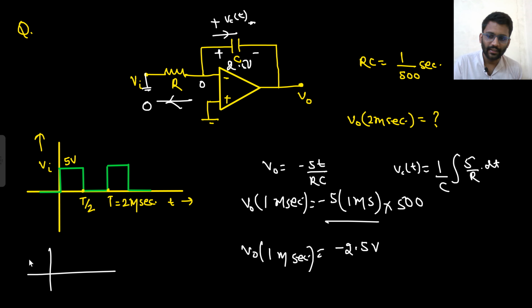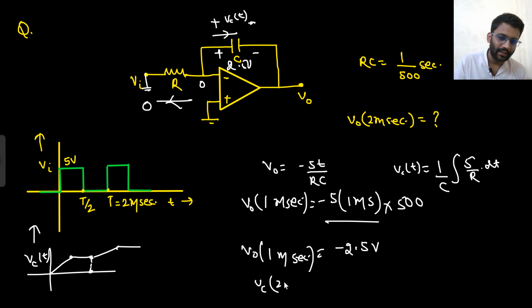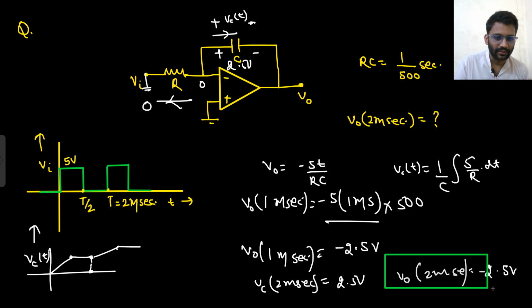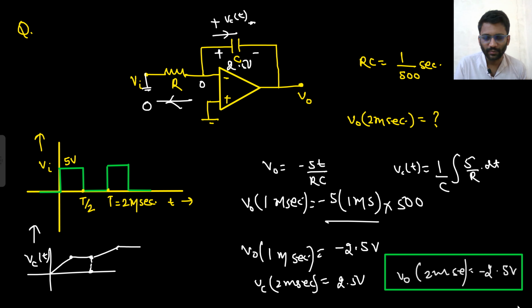So basically this will be our VCT waveform, that would be increasing from 0 to 2.5 volt and then remain there. Then again it will increase, then remain there. This is where they asked you the value of V naught. So what is the value of VC at 2 millisecond? That is 2.5 volt. So what will be the value of V naught at 2 millisecond? That would be minus 2.5 volt. So that would be your answer. Well and good. Let's move on to the next one.